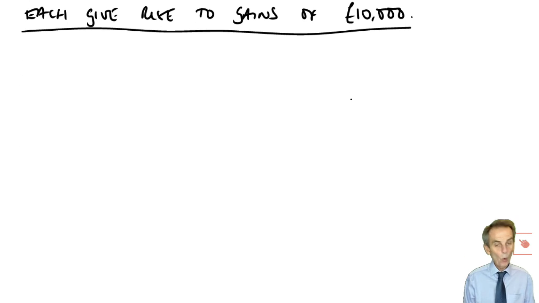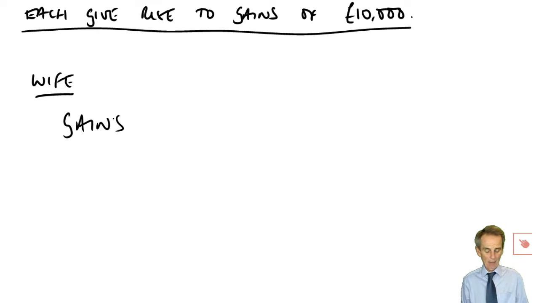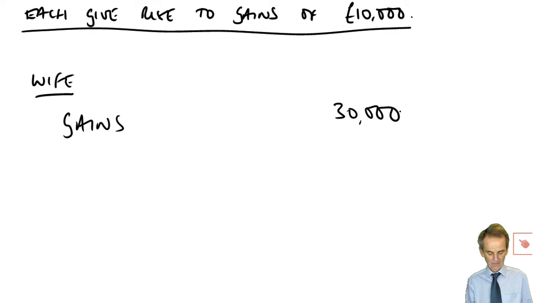At the moment, without your advice, the wife is the only one of the 2 spouses who will have gains. Those gains will be 3 assets, each with a gain of about £10,000. She would have gains of £30,000. Now then, I want you here to do your basic calculations.